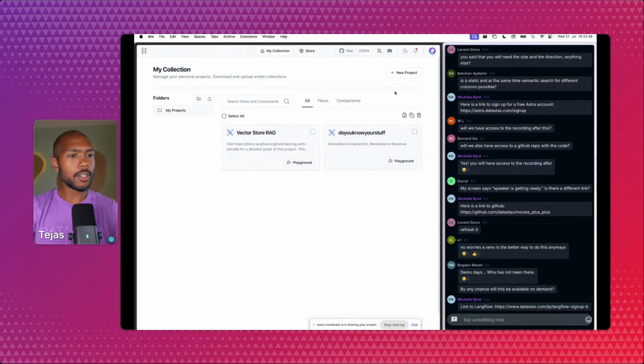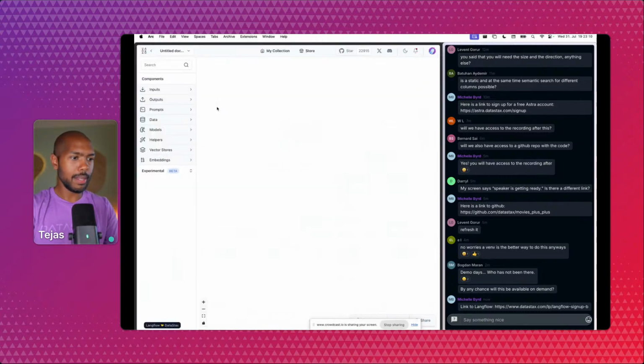So let's create a new project. This is blank, and it didn't ask me for a name. You know what? We'll call it Untitled. So what do we want to do? Well, we want to get data out of Astra and give it to an LLM, a large language model, and help it give us answers. So how do we do that?